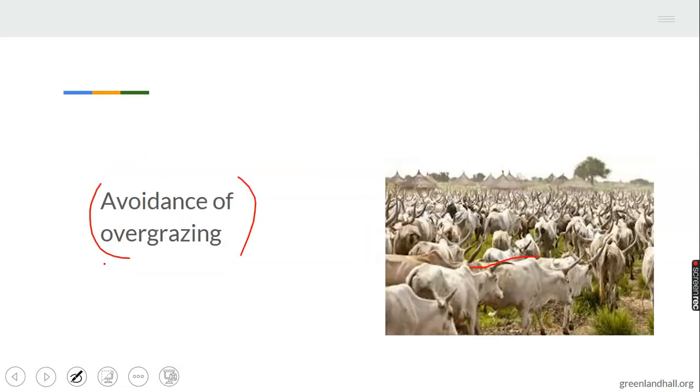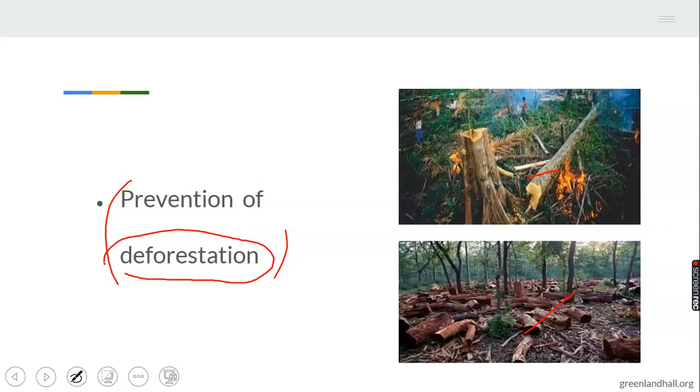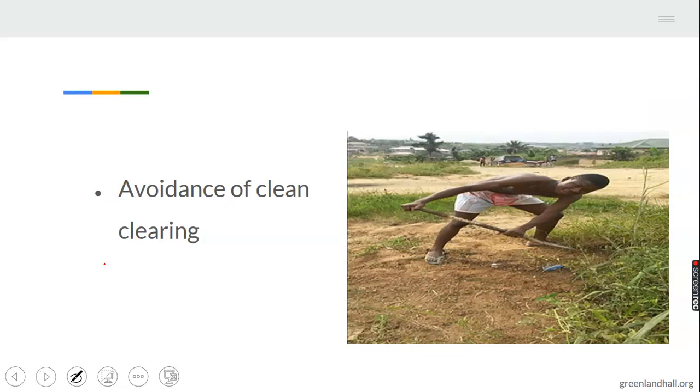Avoidance of overgrazing. A farmer is encouraged to allow few animals to graze on the land. When many animals are allowed to graze on the land, they eat up the grasses and expose the soil to erosion. We have prevention of deforestation. Trees should not be destroyed illegally without being used economically. Then avoidance of clean clearing. Clean clearing can as well expose the soil to erosion.